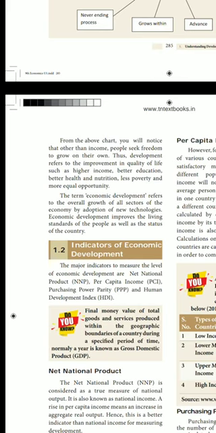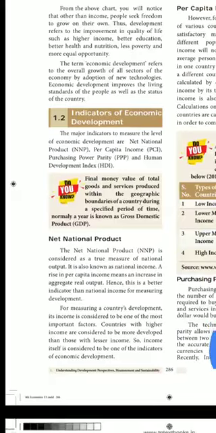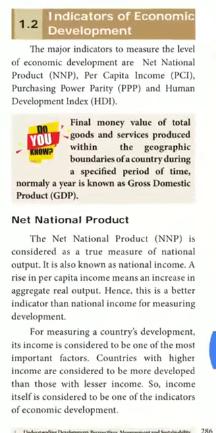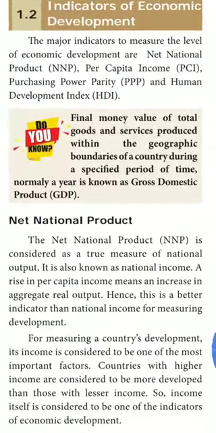So, the major indicators to measure the level of economic development. What are the indicators of economic development? There are 4 indicators of economic development: NNP, PCI, PPP and HDI. What is the full form of NNP? Net National Product. Okay.